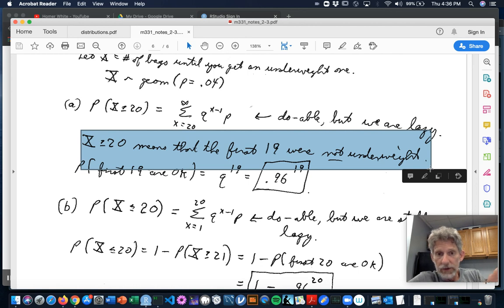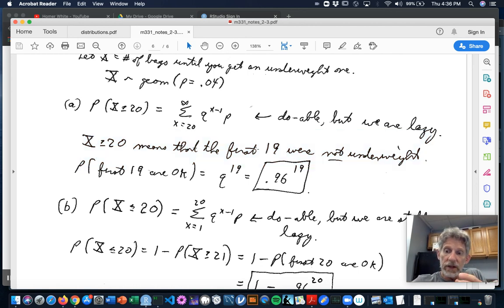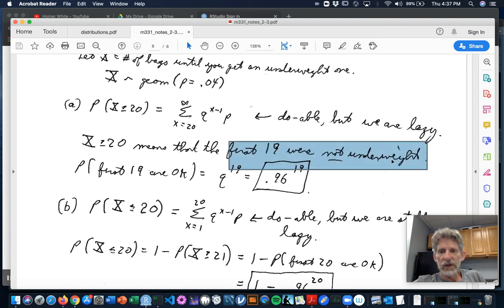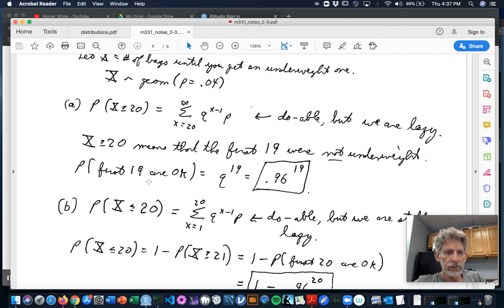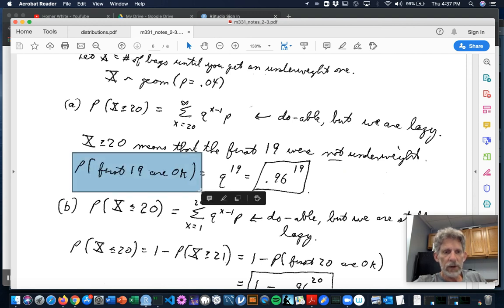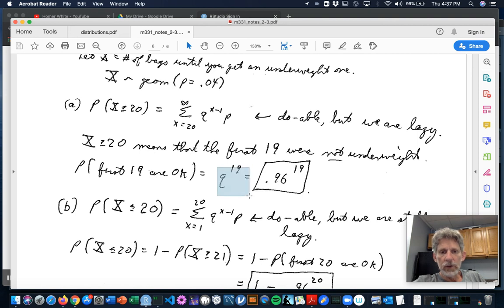They had to be failures. And if the first 19 are failures, then it's definitely going to take you at least 20 tries to get your first underweight one. So X bigger than or equal to 20 is the same event as the first 19 were not underweight. All we got to do is find the probability the first 19 are okay, and that would be q to the 19th, 0.96 to the 19th. That's much easier than summing the geometric series.